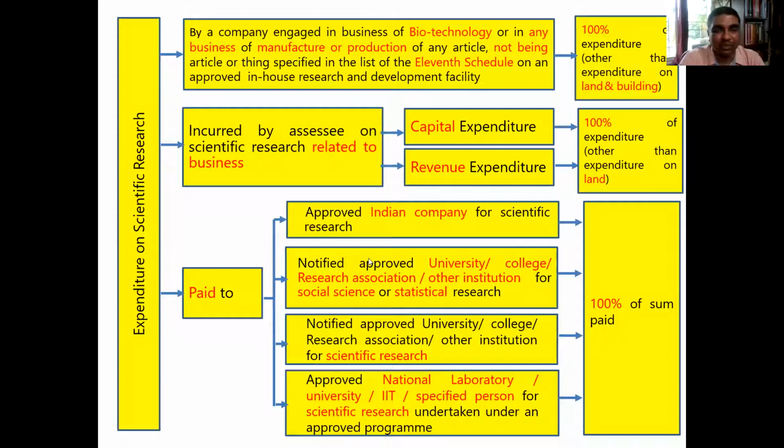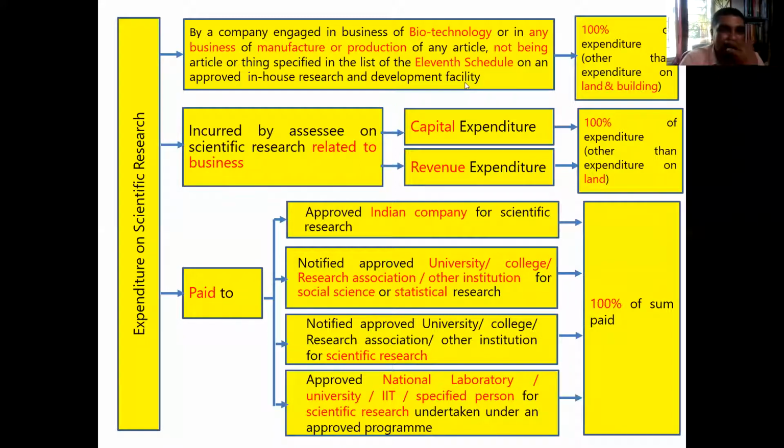We're talking about expenditure on scientific research. First of all, if the company is engaged in the business of biotechnology, or in any business of manufacture or production of any article, not being an article or thing specified in the list of the Eleventh Schedule, on an approved in-house research and development facility.